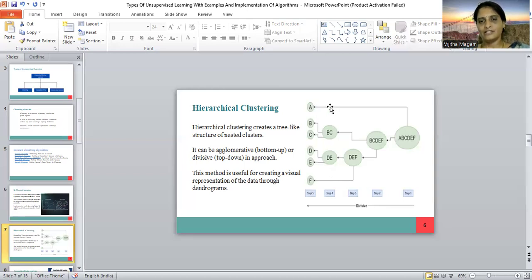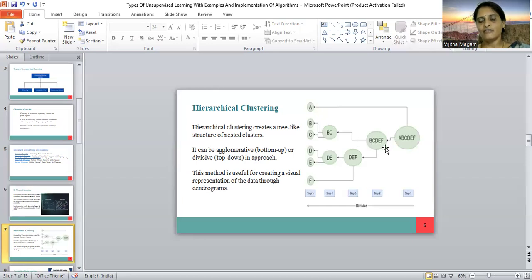Step 3 is combining the nearest values, A, B, C, D, E, and F. These are the maximum; we find out the maximum clusters. Then it can be combined with D, E, and F. After step 4, D, E, F and B, C, E are the same clusters, the maximum reaching point.